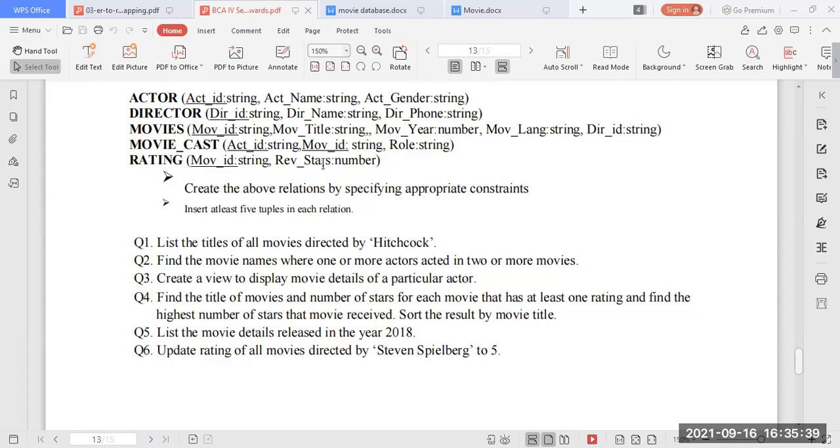So assume that for the Steven Spielberg movies, whichever values we enter at the start, purposely enter 3, so that it will get converted to 5. Purposely you have to give 3 here, so that it has to be converted to 5. So let us begin inserting the values, and we'll share the new screen. Already I have created the tables.